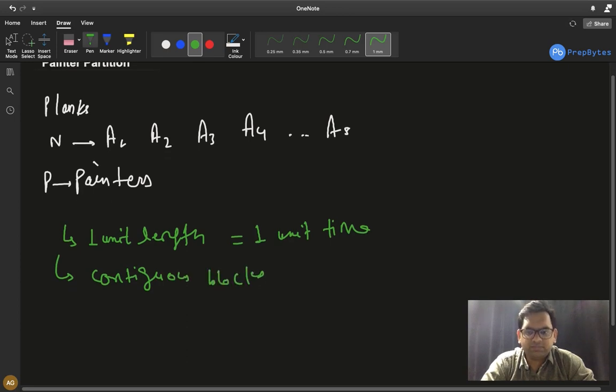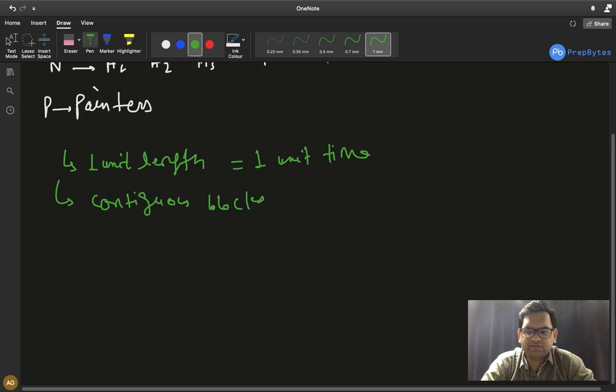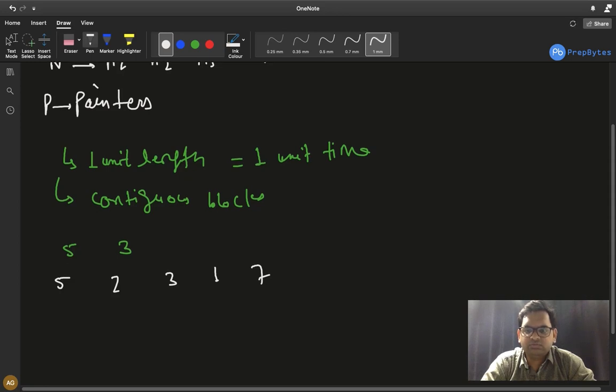Now for example, we have 5 planks and 3 painters, and we have something like 5 2 3 1 7. So we have 3 painters, 5 planks, and these are the lengths of the planks.